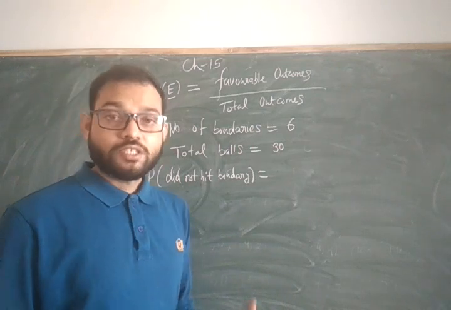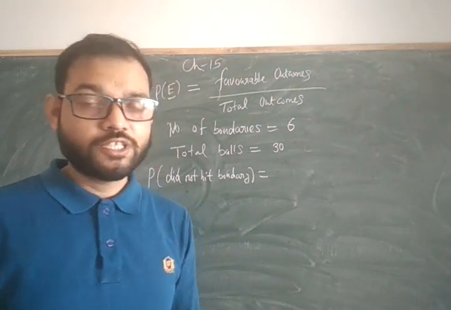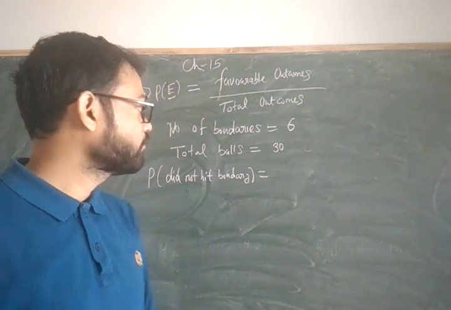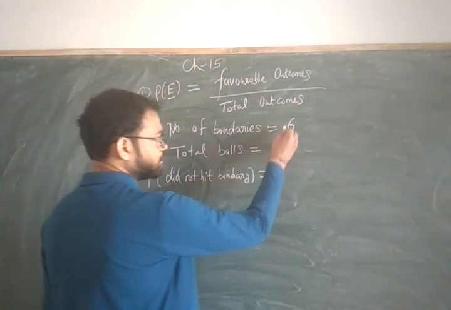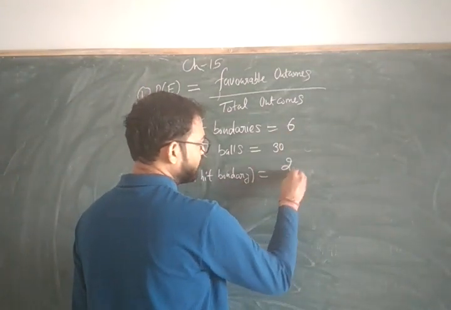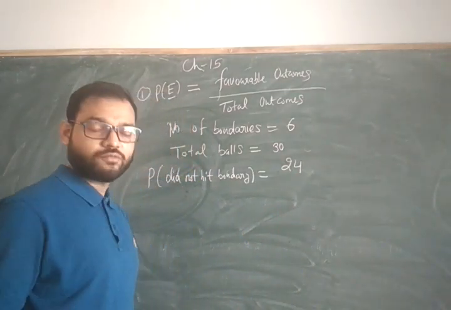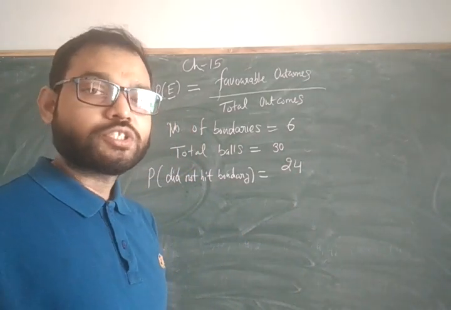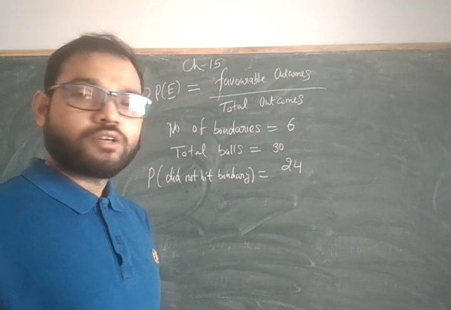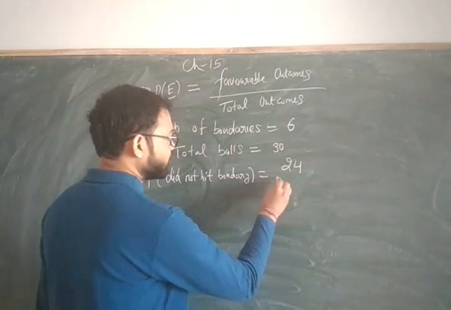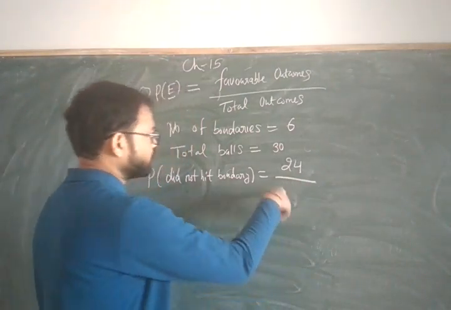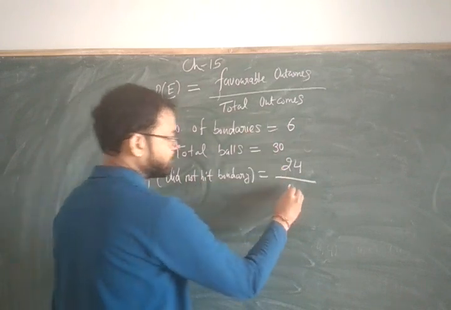Means on how many balls she was unable to hit the boundary? That is 30 minus 6, which will be 24, because 24 balls are those on which she did not hit the boundary. And upon total, so total outcomes is 30.